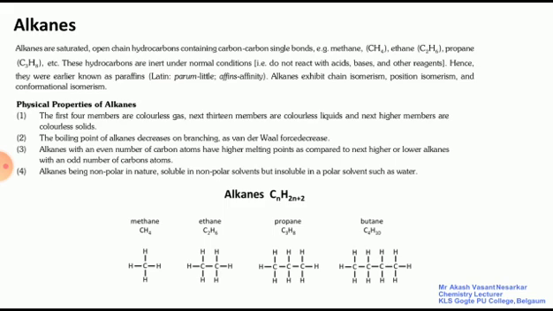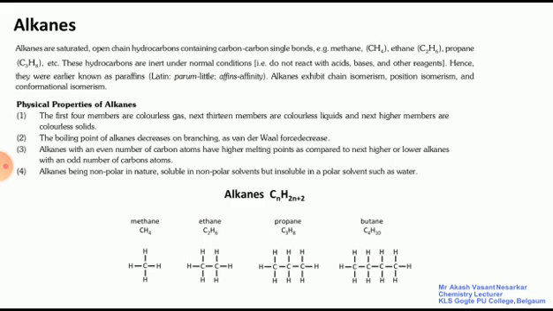Now let us try to understand the physical properties of alkanes. See, this is very important. Try to remember the properties of alkanes. The first one: the first four members, that is methane, ethane, propane and butane, are colorless gases. So the early members of the alkanes are what? Gases. The next 13 members are colorless liquids. So the next 13 members are what? Liquids. And the higher members of alkanes are what? Solids. So this is the first physical property you have to remember.